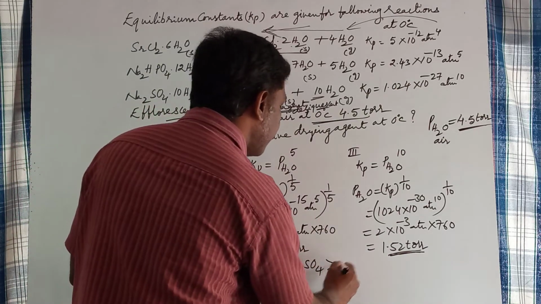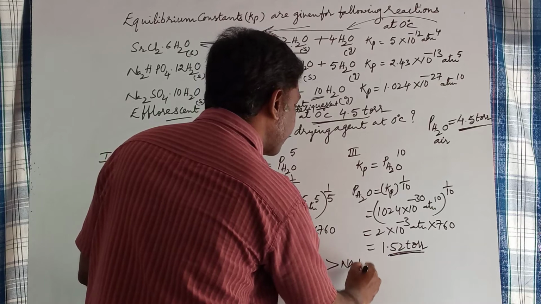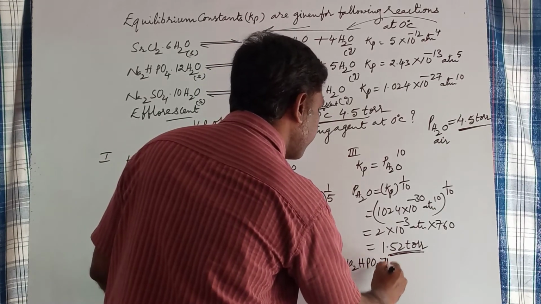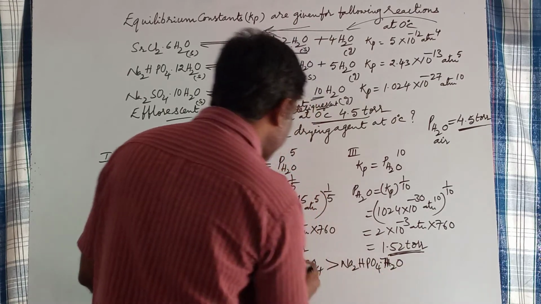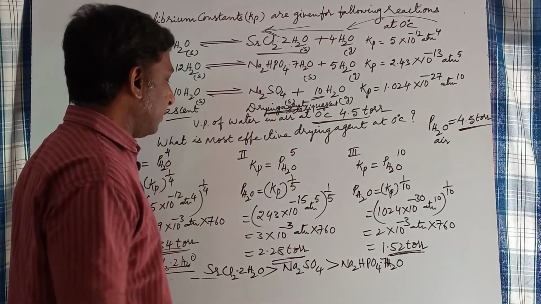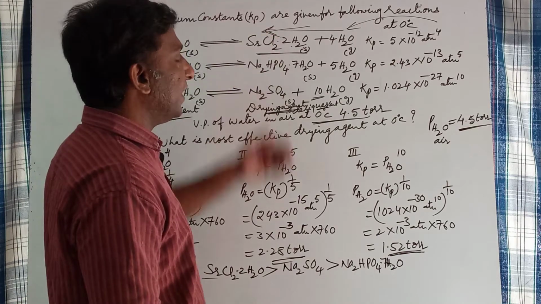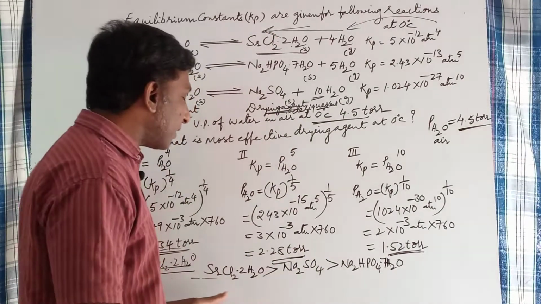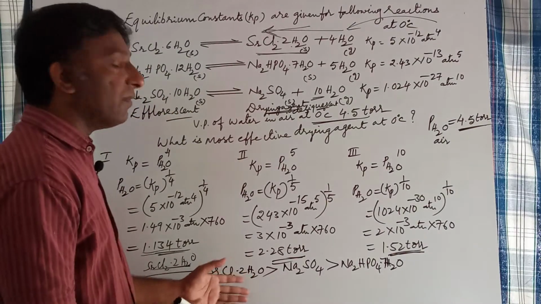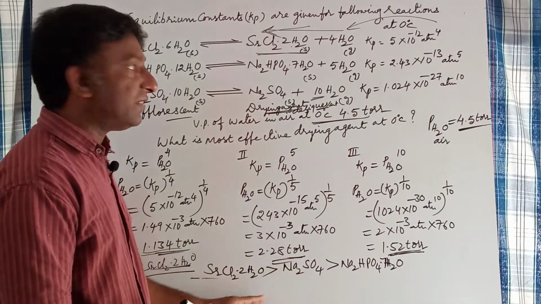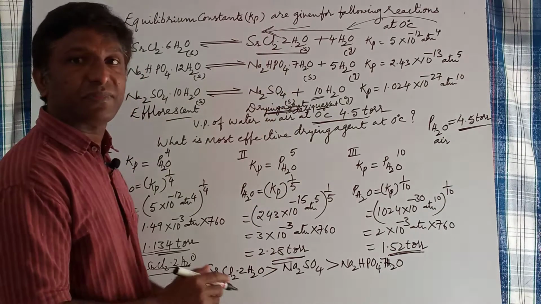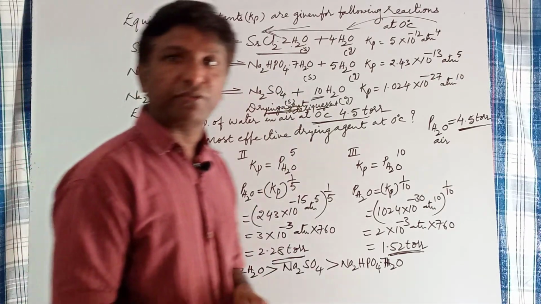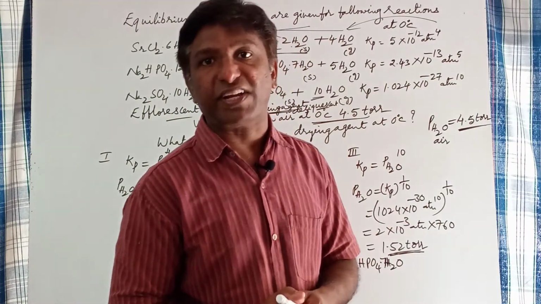After that, disodium hydrogen phosphate 7H2O has a little bit higher water vapor pressure when compared to the remaining two. It acts as the least effective drying agent. This is the order of drying capacities of these salts given. So from this you can understand which one is the most effective drying agent and which one is the least effective drying agent.